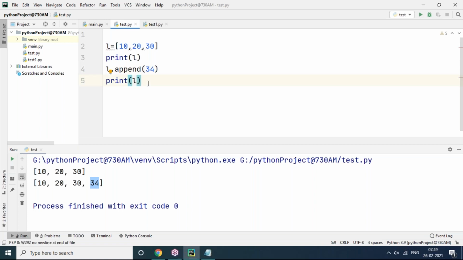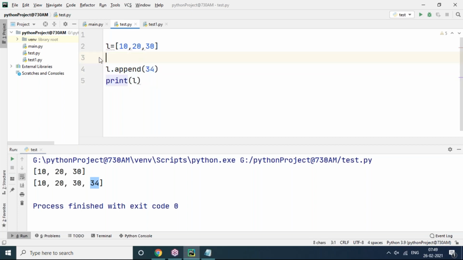If you want 10, 20, 30, 34 presented on the same line, can you please tell me how? Right now it's showing two lines, two outputs: 10, 20, 30 and 10, 20, 30, 34. Do you understand why? I printed 10, 20, 30 already, one list. On this list I'm going to make changes. After the changes, that output is produced here.